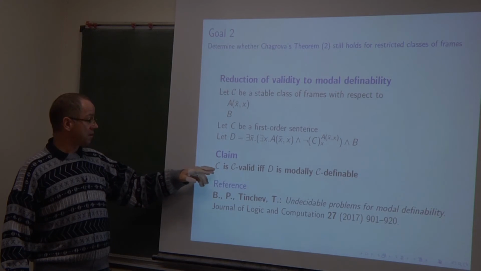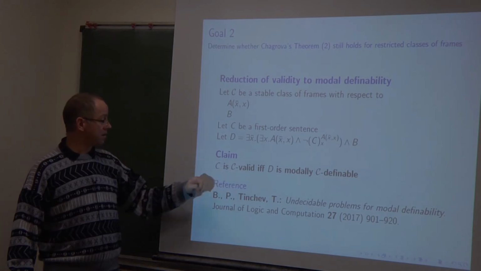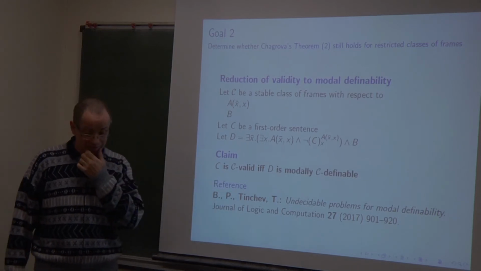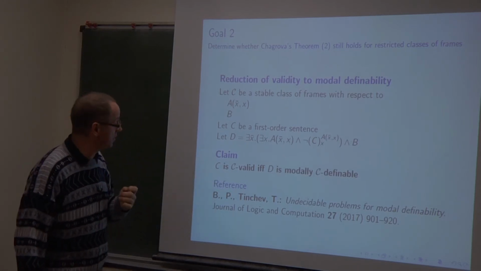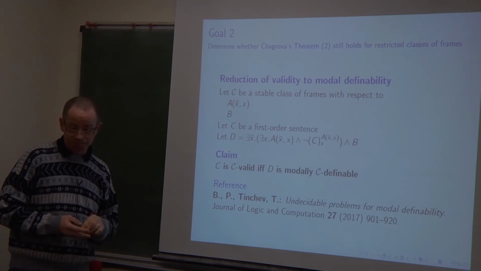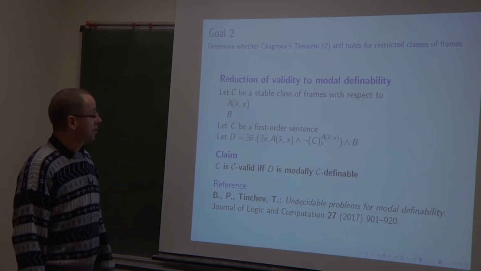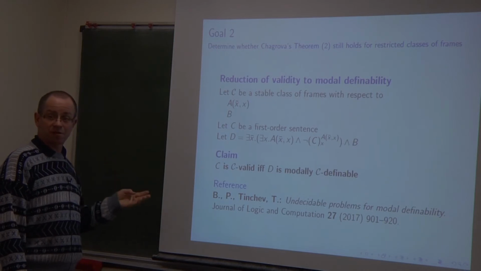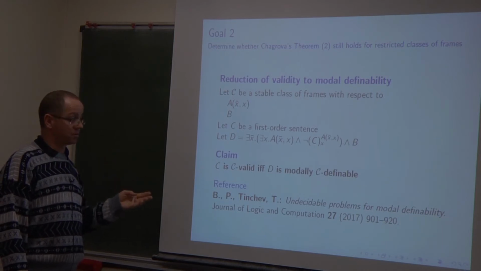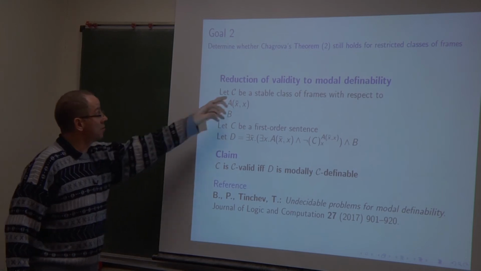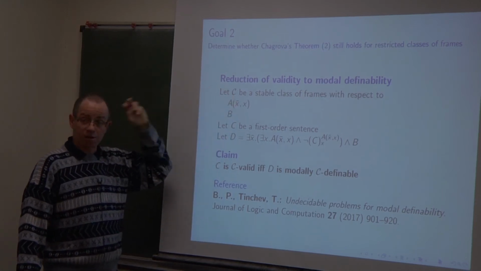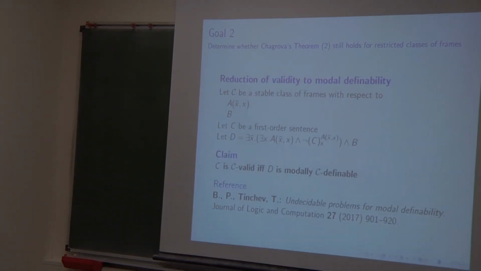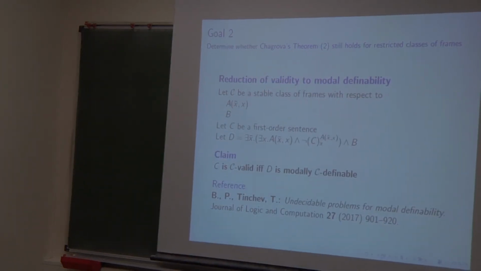And the claim is that validity of the sentence C with respect to the class C is equivalent to the modal definability of D. And the proof is very similar to the one I have shown when C was the class of all Kripke frames. I propose to show just one direction of it.